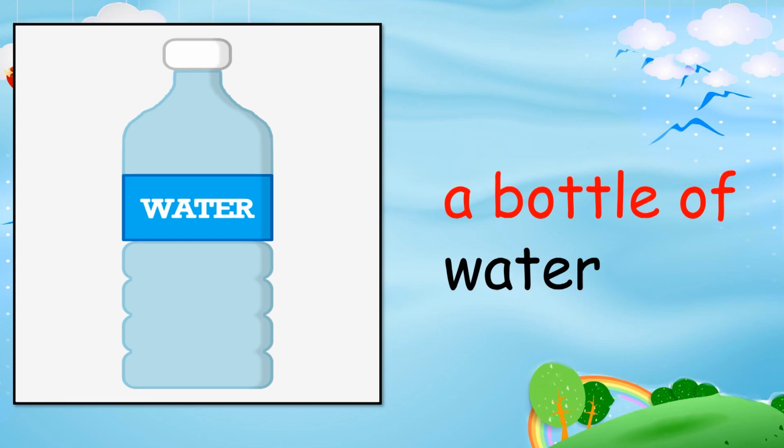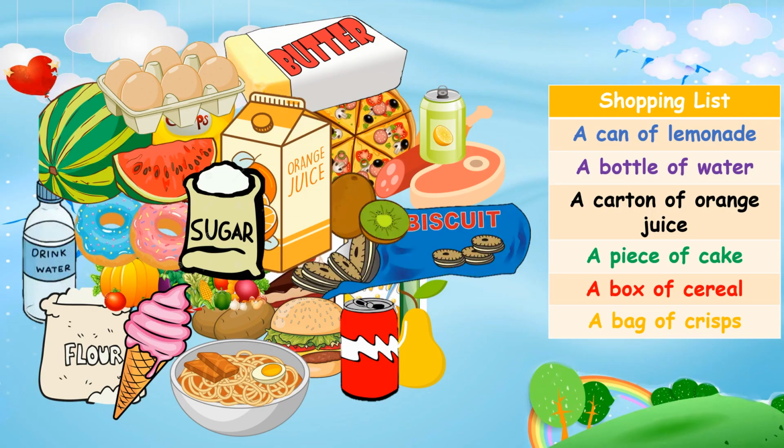Can you remember all the 6 food that we talked about just now? You need to use them in order to win the next game. It's called the shopping hunt game. Imagine you are in the shopping center and you need to buy something. There are 6 food on the shopping list and you need to find them in a jumble of food. You have 10 seconds to find each food item. You need to be really fast to win the game.